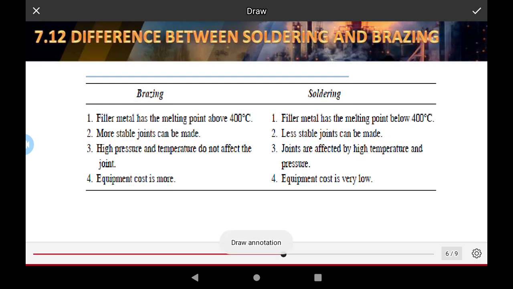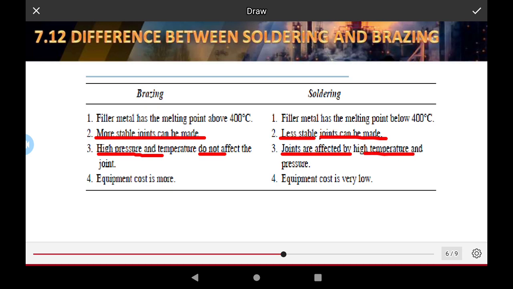Second, a more stable joint can be made in brazing, while a less stable joint is made in soldering. High pressure and temperature do not affect the brazing joint, but the soldering joint is affected by high temperature and pressure.